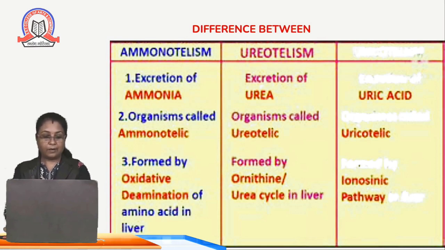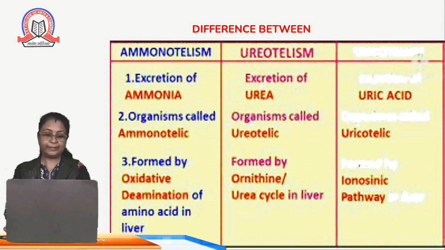The organisms which expel the excretory product in the form of ammonia are called ammonotelic organisms. The organisms which expel urea from the body as excretory product are called ureotelic organisms, whereas the organisms which expel uric acid from the body are known as uricotelic organisms.